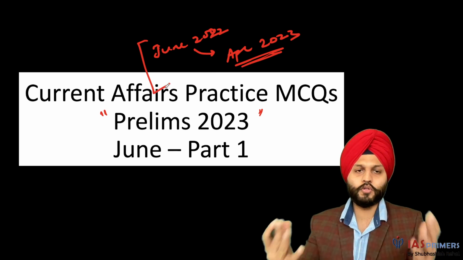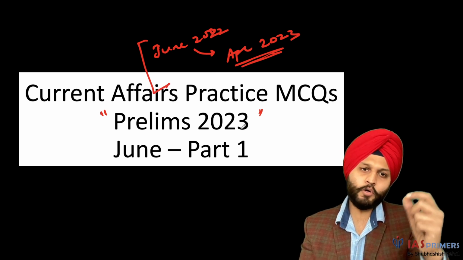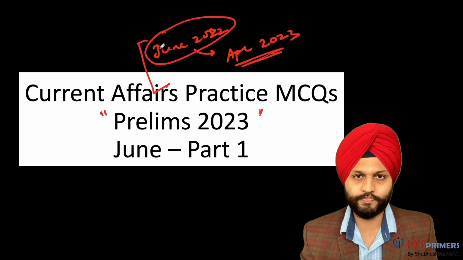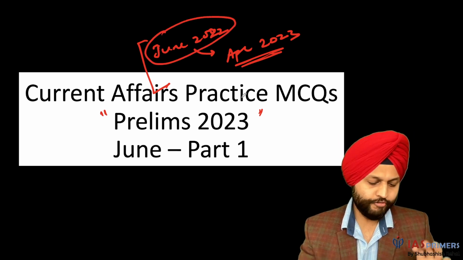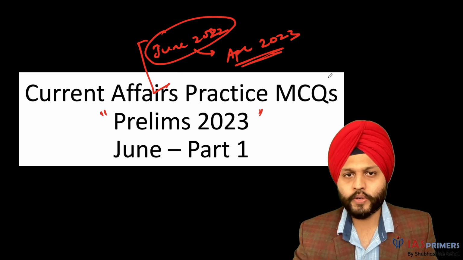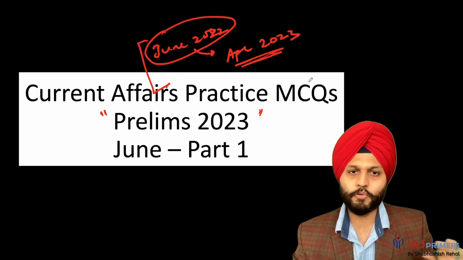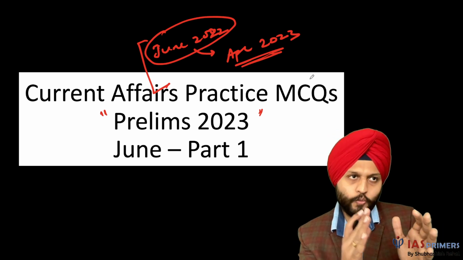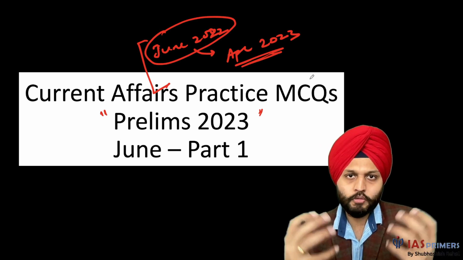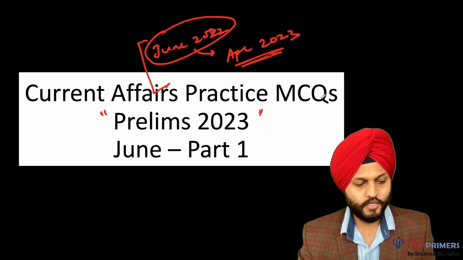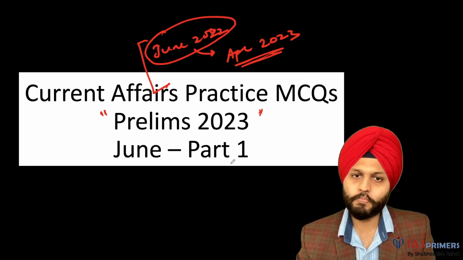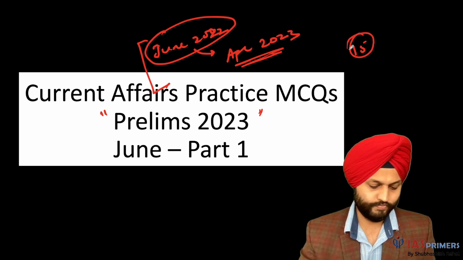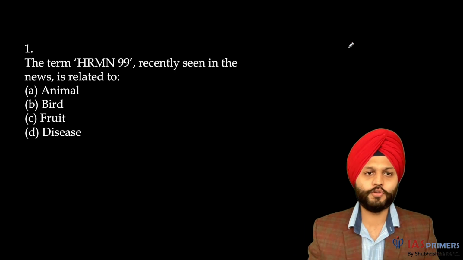First we want to do this, and in about a week we will be doing the complete one month of current affairs. So it's highly filtered MCQs that you're going to get from various sources. This should help you with your preparation and give you a sense of confidence. That is the idea, and trying to interlink with more possible questions. So this is today's June part 1, and I'll be discussing 15 odd questions today. Let's move on to the first question.